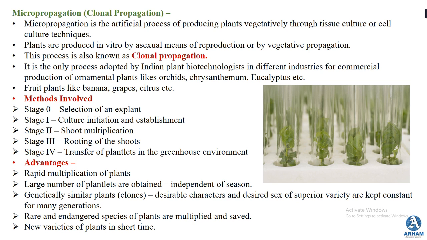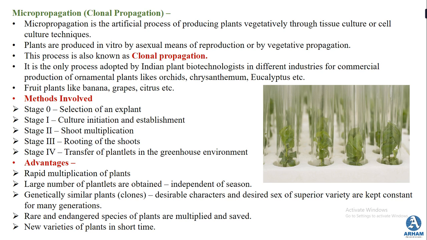This is the process adopted by Indian plant biotechnologists in different industries for commercial production of ornamental plants. Ornamental plants means plants like orchids, chrysanthemum or eucalyptus. There are certain fruit plants also where this technique is used. Fruit plants like banana, grapes and citrus are grown using micropropagation methods.